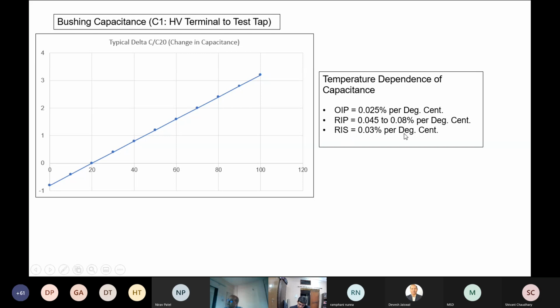RIS is 0.03%. As you can see, on the x-axis you have the temperature and on the y-axis you have C by C20, the change in capacitance. C20 is the capacitance at 20 degrees centigrade and C is the capacitance at the respective temperatures.